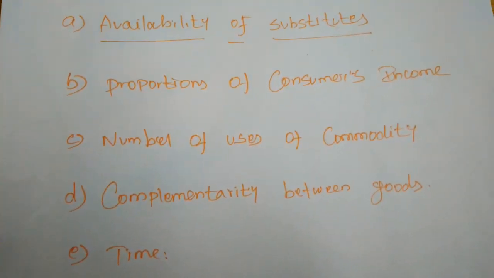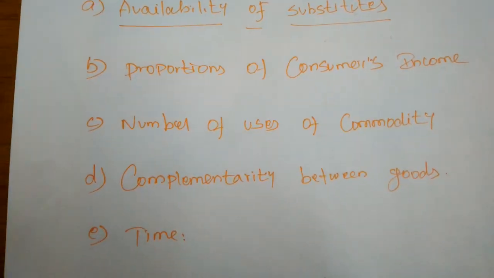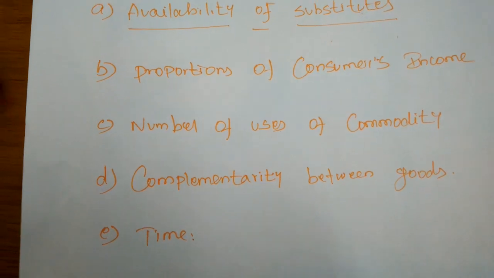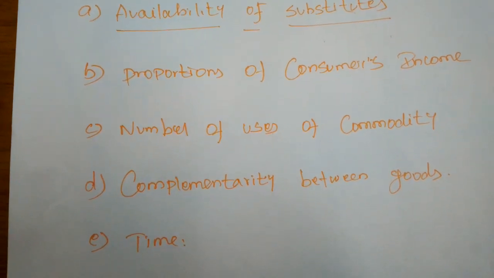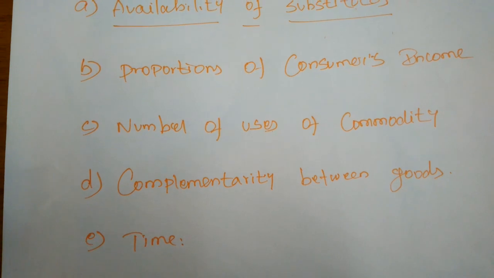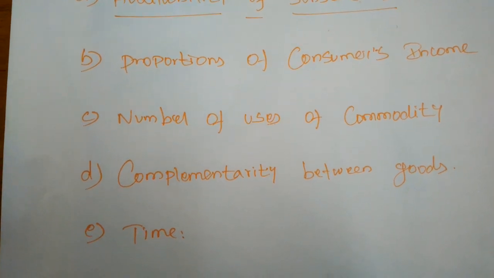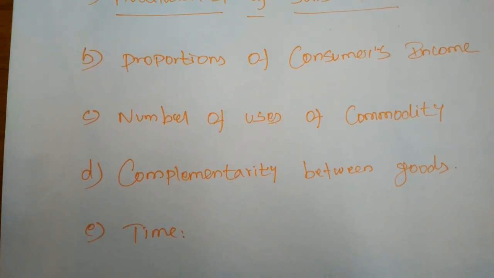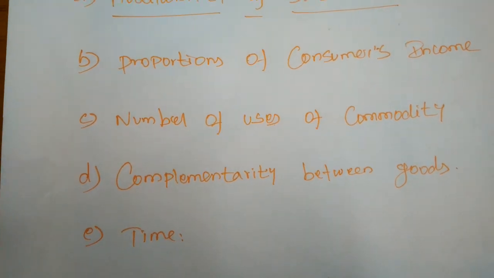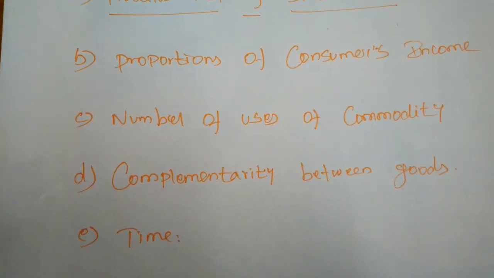Next, proportion of consumers' income. If a smaller proportion of consumer income is spent on a particular commodity, say X, then the price elasticity of demand for X will be smaller.